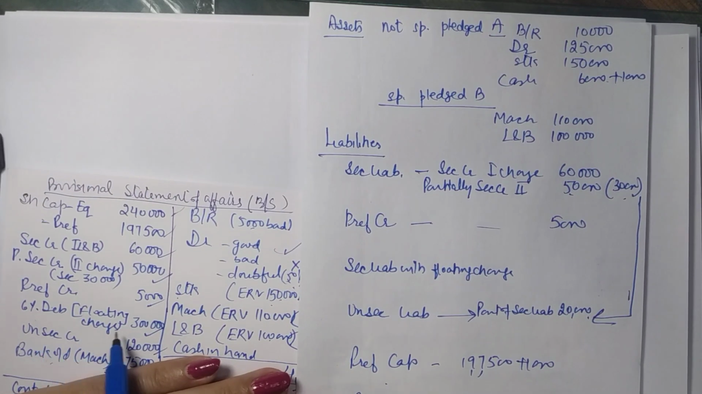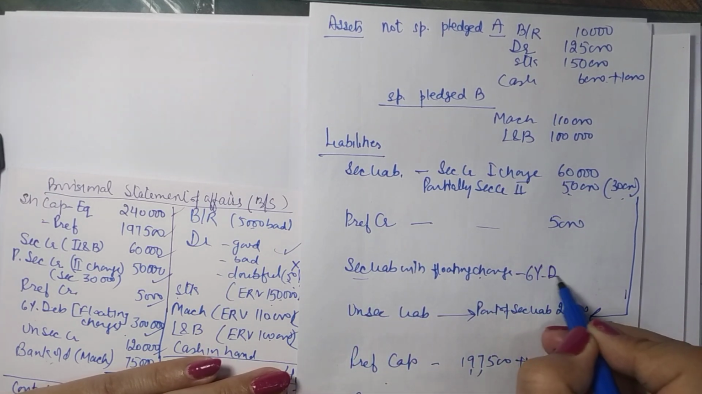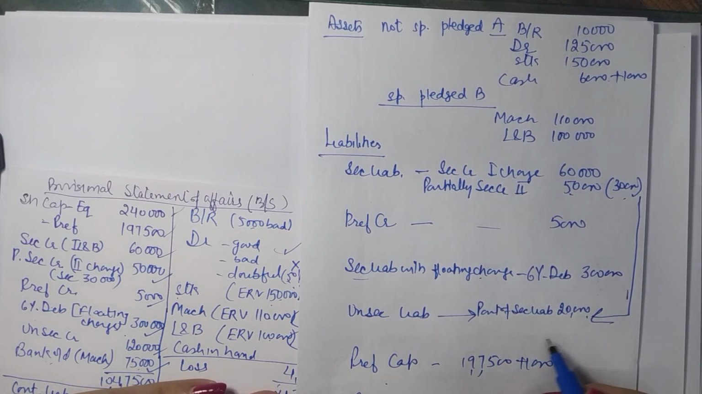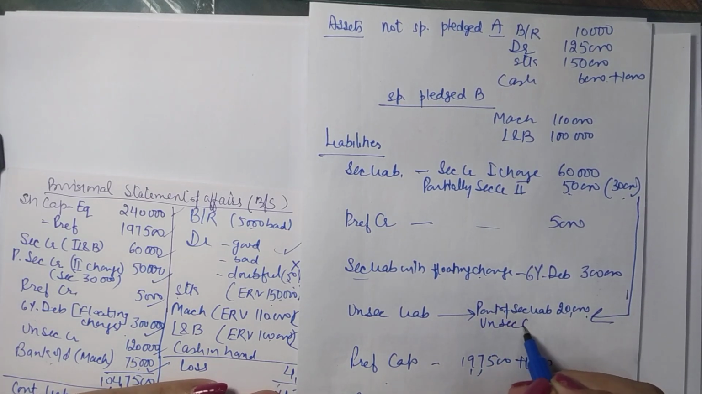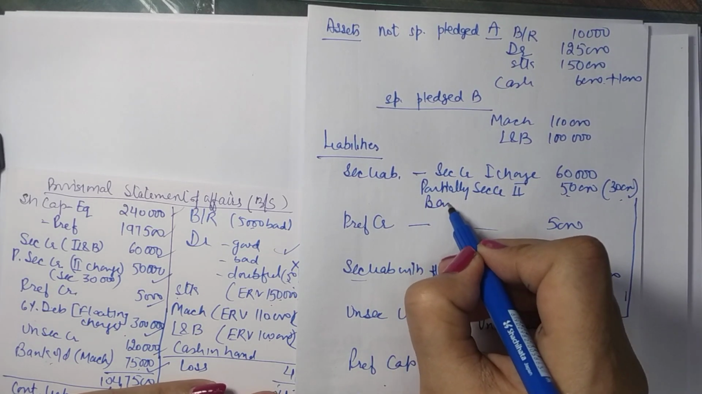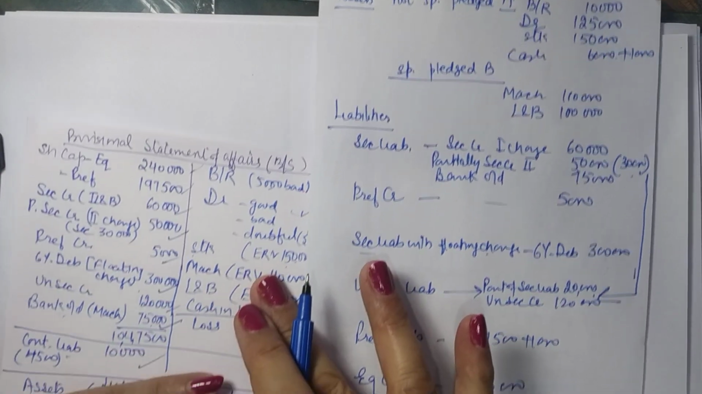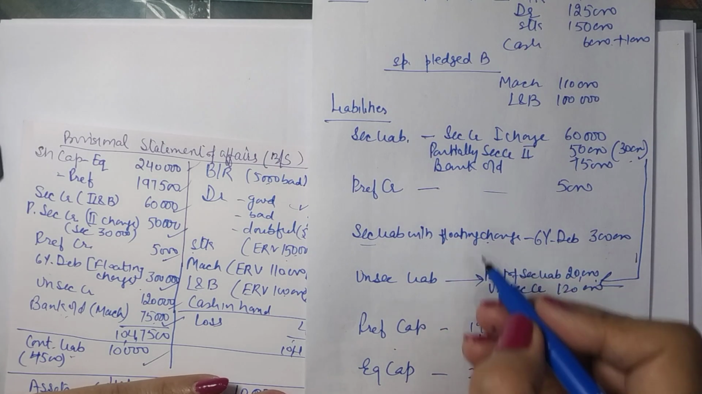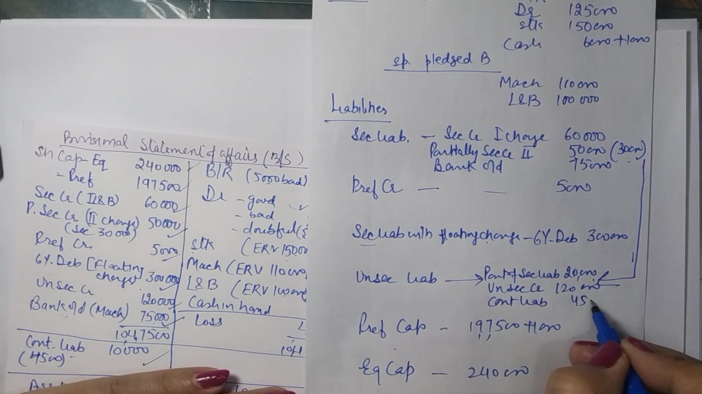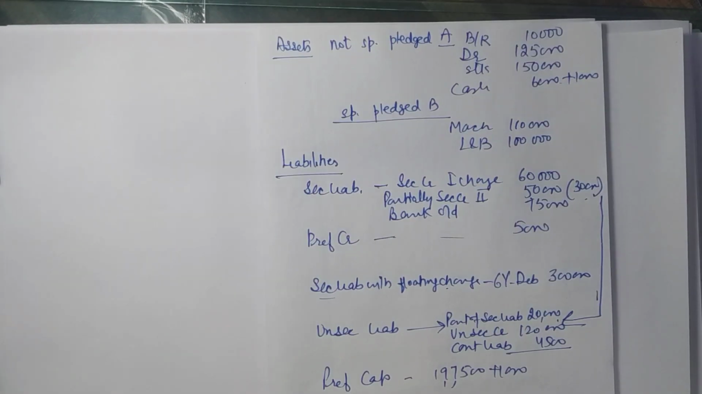Next is 6% debentures with floating charge. So secured liabilities with floating charge, 6% debentures 3 lakh. Then you have unsecured creditors. So it will come here, unsecured creditors 1,20,000. Then you have bank overdraft against machine, so 75,000. Then you have contingent liabilities 10,000. So it is an unsecured contingent liability, but the liability is 4,500. Alright, so this is how we have classified the assets and liabilities.